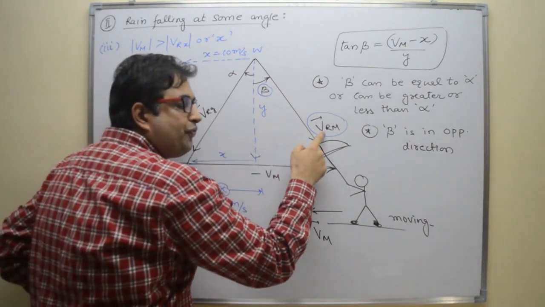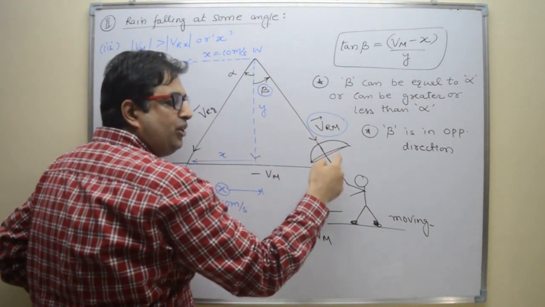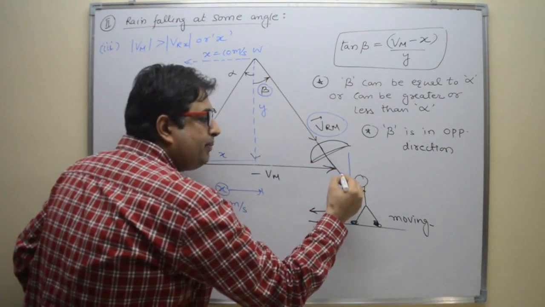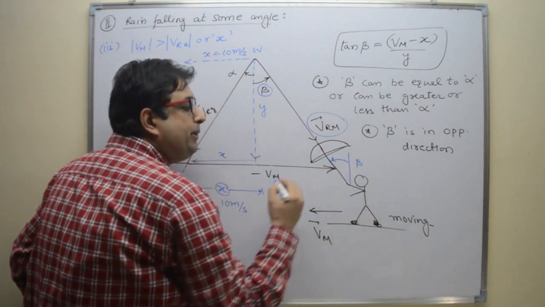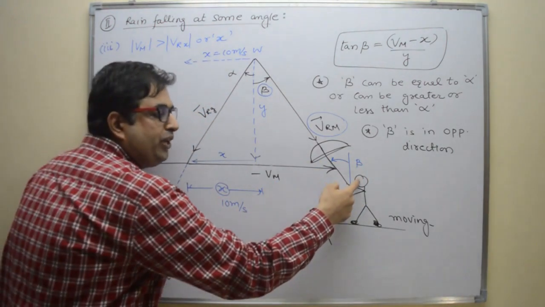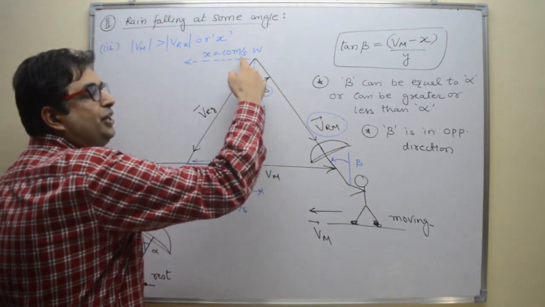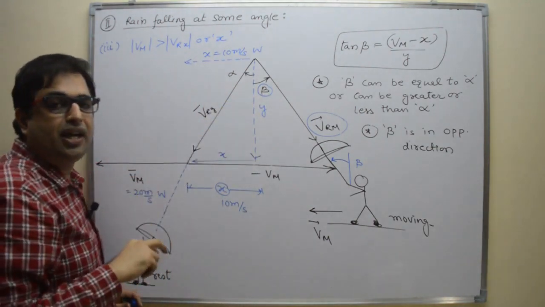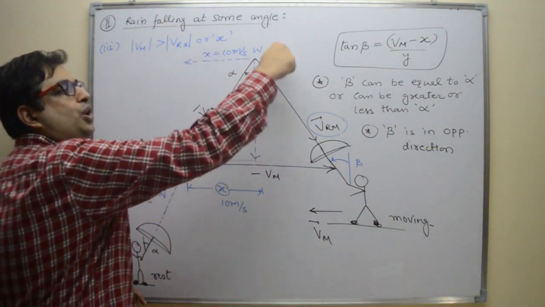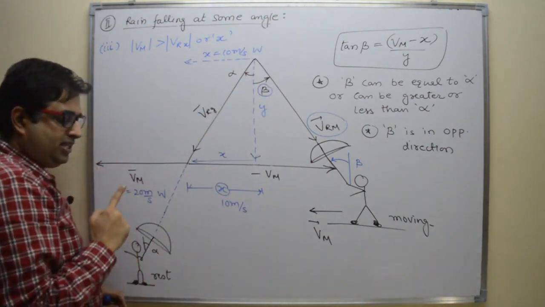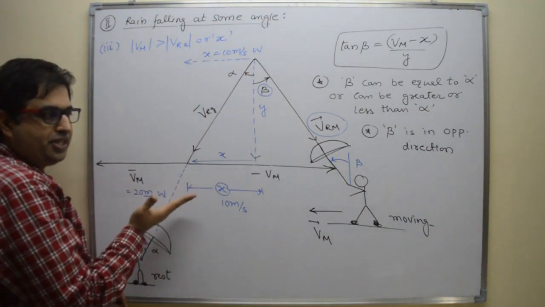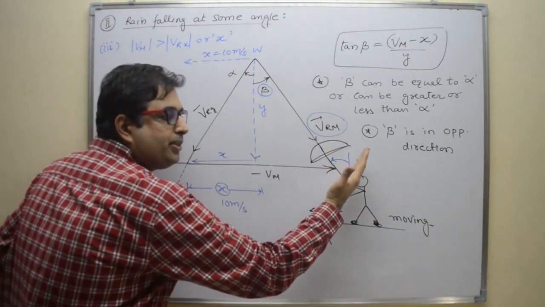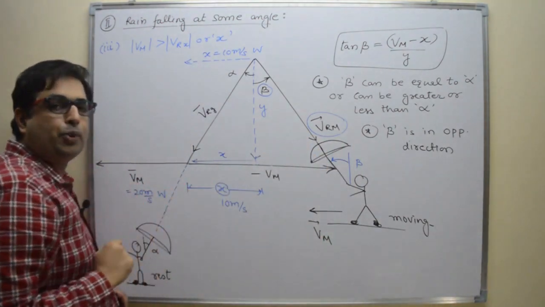But velocity of rain with respect to man will observe velocity of rain in this direction. So this man will hold his umbrella in this direction at an angle beta, right? So the moving person will hold his umbrella towards west direction. So here alpha and beta are in opposite sense. If alpha is clockwise, beta is anti-clockwise. Means stationary man will hold his umbrella in this direction, but a man moving with more speed than the horizontal speed will hold his umbrella in this direction. So sense is opposite, right?